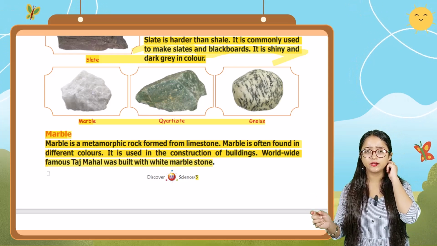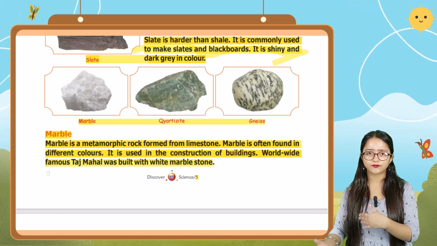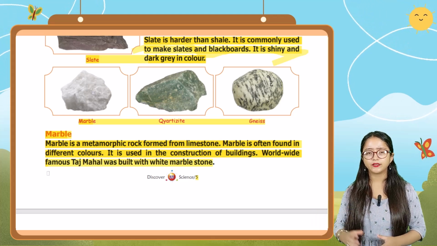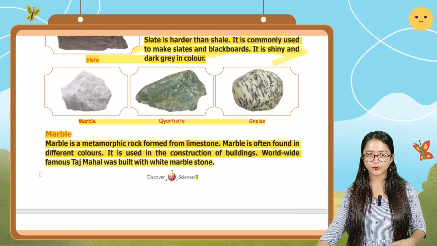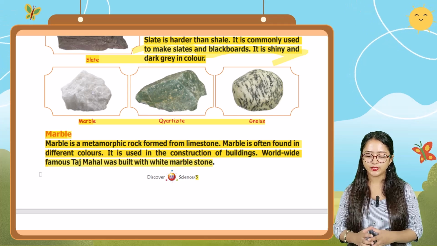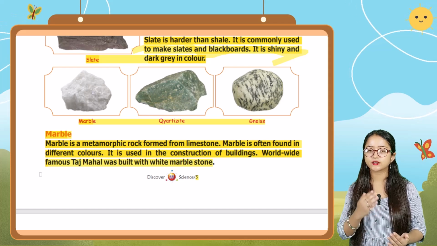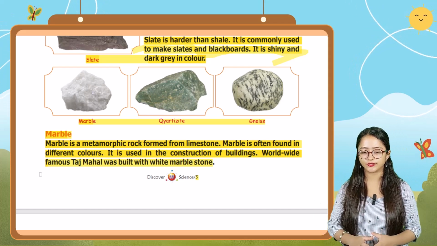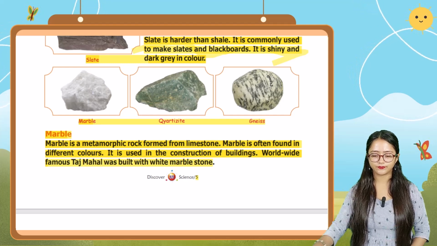That limestone when exposed to wind and rain is converted into marble, and marble is often found in different colors. Okay, and we use marble in construction of buildings, and also the worldwide famous Taj Mahal, which comes under the seven wonders of the world, is also made up of white marble stone.